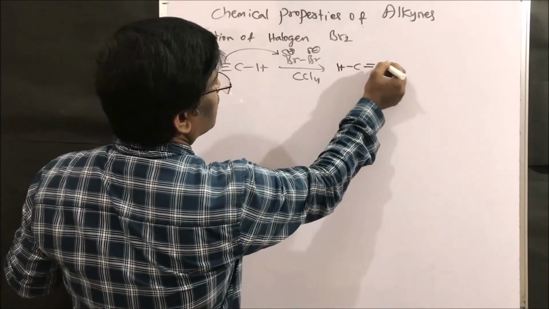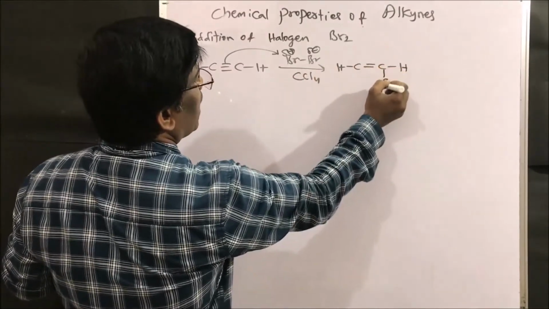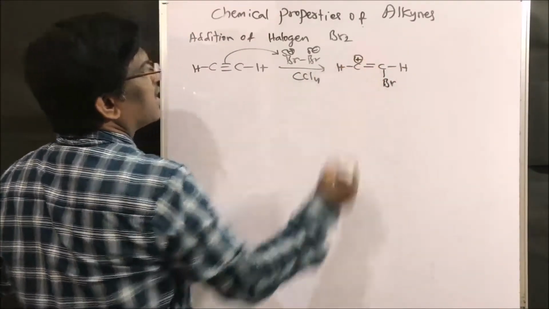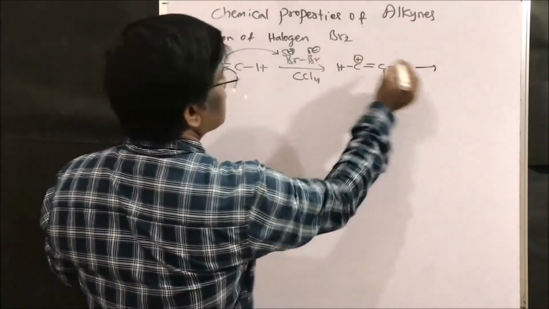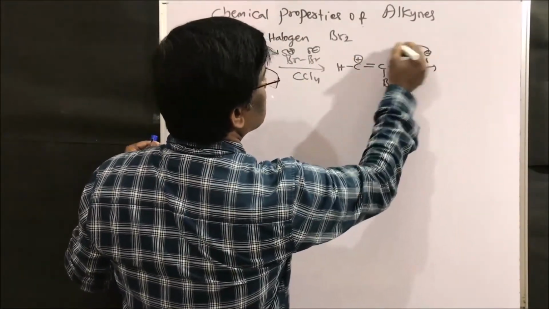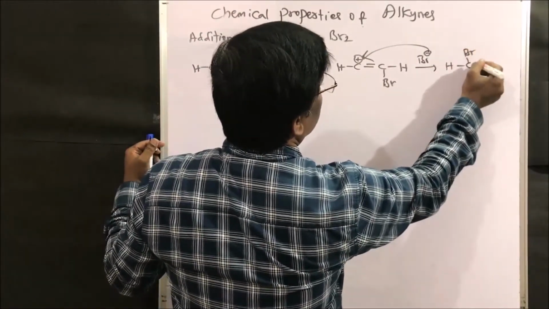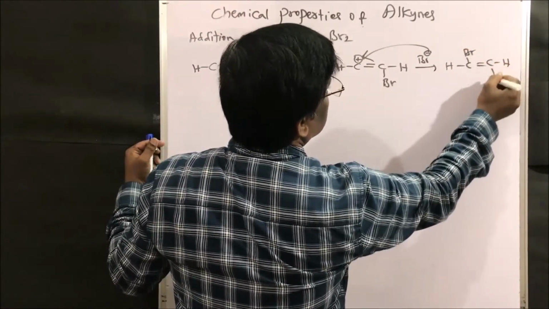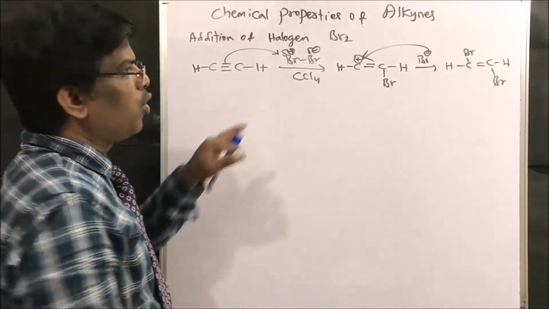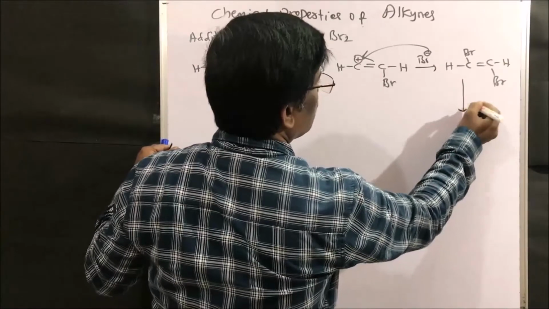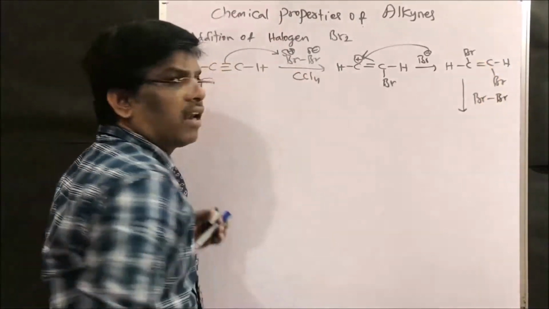I am going to write with mechanism. The hydrogen, so I am going to attack here, right? So this is the intermediate, and further, since it is going to have this bromide, it comes and sits here to give CBr double bond CHBr, right? So I have taken only one mole. If I use one more mole of bromine, this is an alkene.